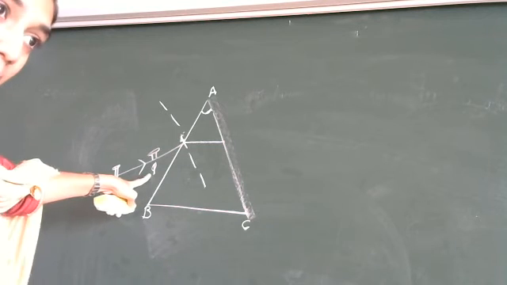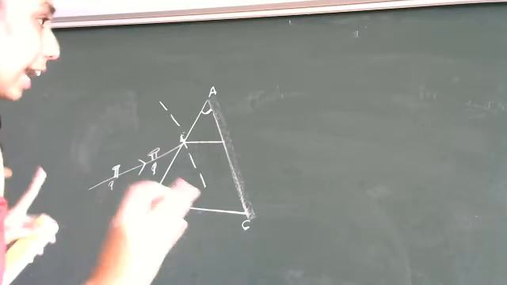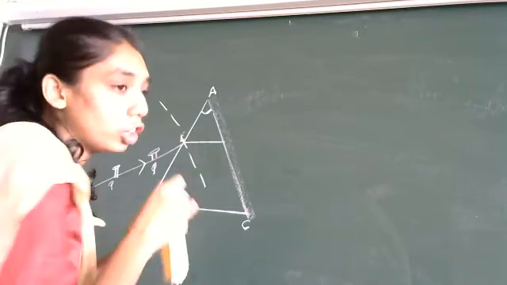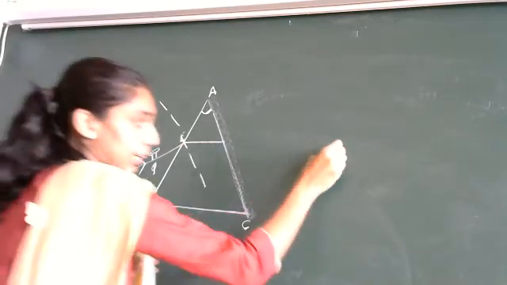These two pins are visible in a straight line. I will take two more pins and try to arrange them in such a way that all four pins look in a straight line.